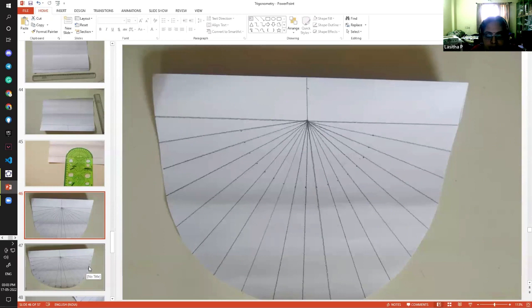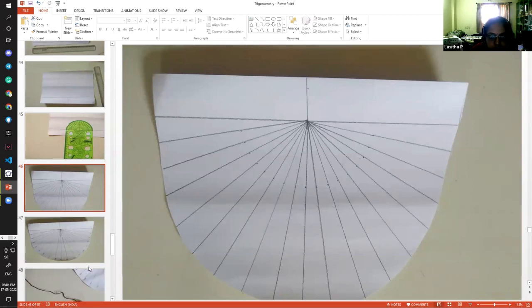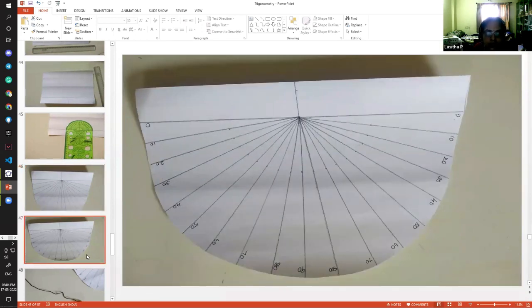And let us mark the angles. If you have a black sketch pen, you can draw with it instead of a pencil, it will be beautiful. You can make it beautiful according to the availability of materials. So I hope you have done that and marked the angles.